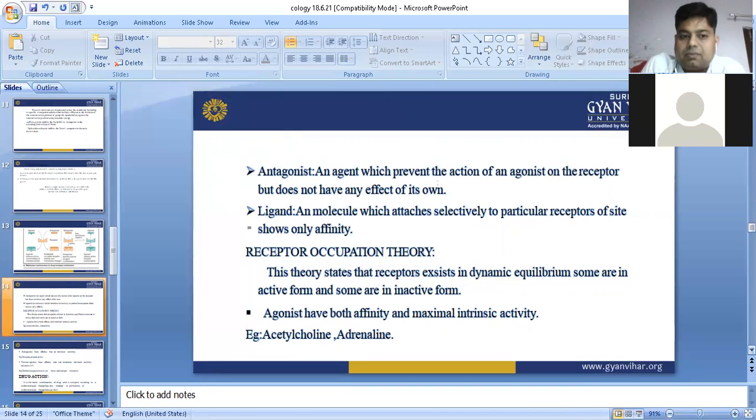There is a very simple concept. So what is a ligand? Ligand, you can say, is a drug. Both are the same thing. A ligand is any molecule which attaches selectively to a particular receptor site and shows affinity. Receptor occupation theory: this theory states that the receptor exists in dynamic equilibrium. Some are in active form and some are in inactive form. Agonists have both affinity and maximal intrinsic activity. For example, acetylcholine, adrenaline.